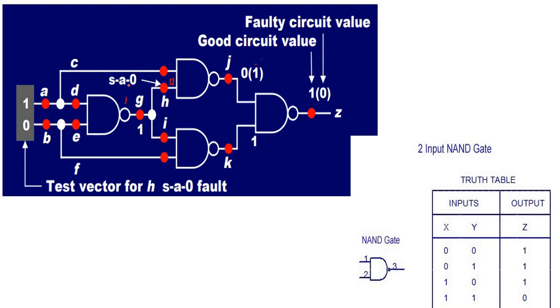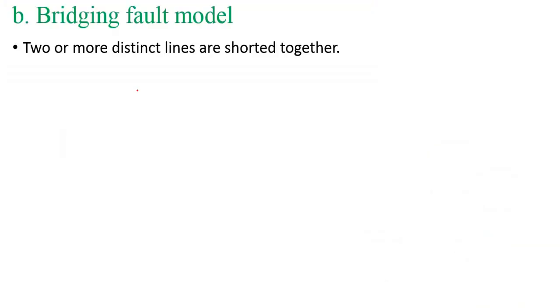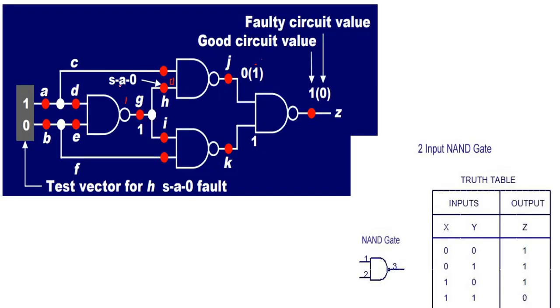The next type of modeling is called bridging fault modeling. In the previous one, only one defect is present, either stuck-at-0 or stuck-at-1. In bridging fault modeling, 2 or more distinct lines are shorted together. In the previous one only one is shorted; stuck-at-0 means it is open, and stuck-at-1 means only one thing is shorted.